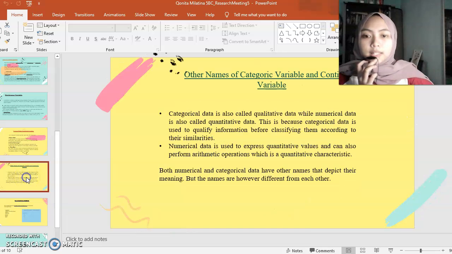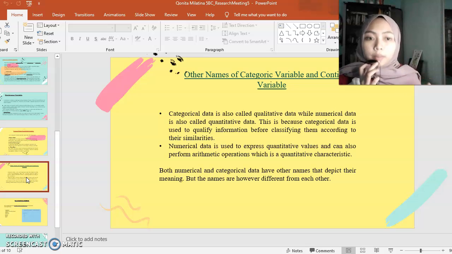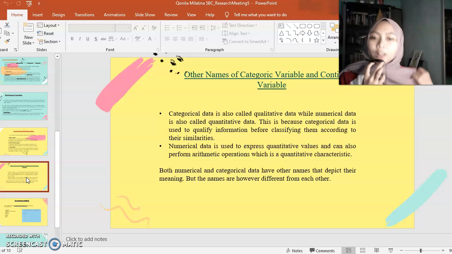And these are other names of categoric variable and continuous variable. Categorical data is also called qualitative, like I said before, while continuous data or numerical data is also called quantitative data. This is because categorical data is used to qualify information before classifying them according to their similarities, while continuous data or numerical data is used to express quantitative values and can also perform arithmetic operations, which is a quantitative characteristic. Both numerical and categorical data have other names that depict their meaning, but the names are however different from each other.